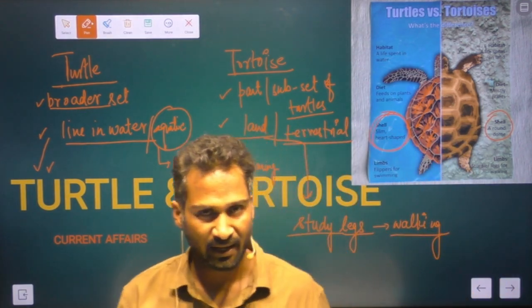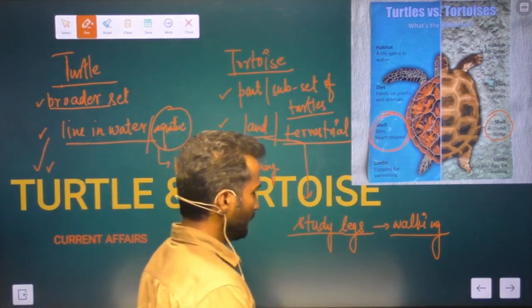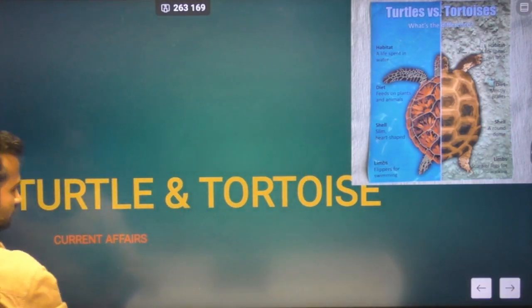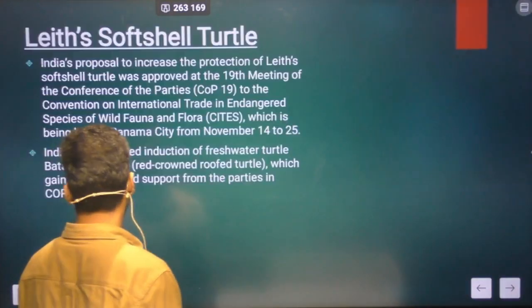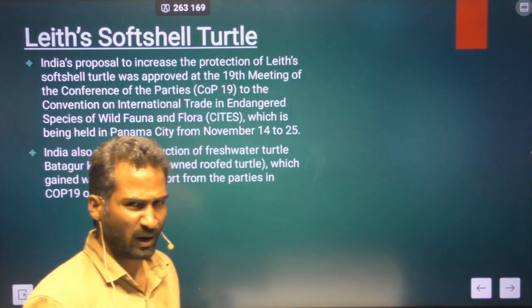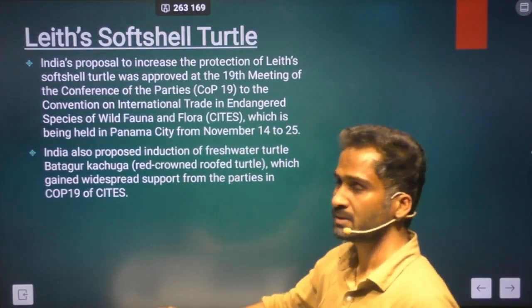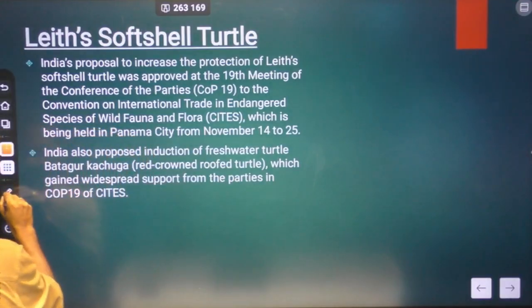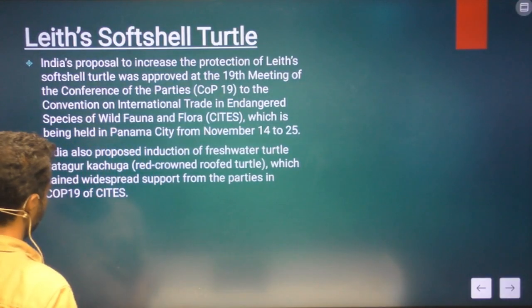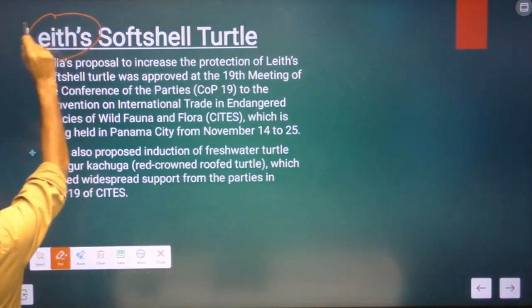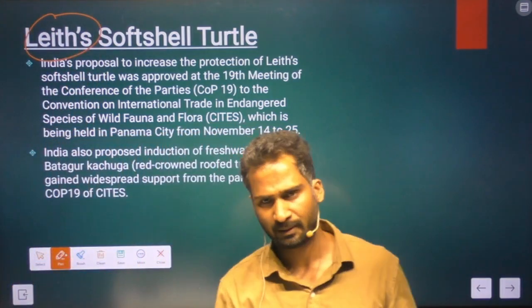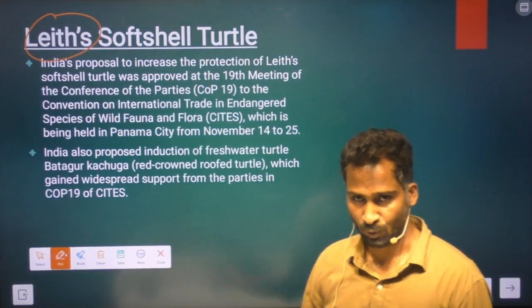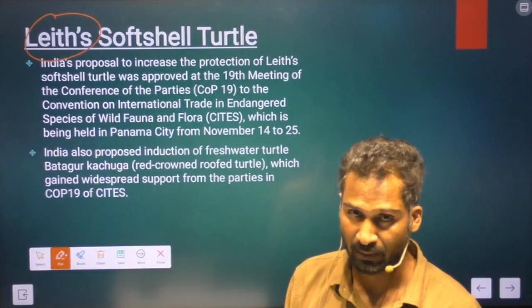Now coming to a number of developments that have happened in the current affairs. So there was one news with respect to Leith soft cell. This Leith soft cell was seen in the newspaper. Let's see why it was seen in the newspaper, and then we'll come to the details of it. What are the important things that we should know for the prelims examination?